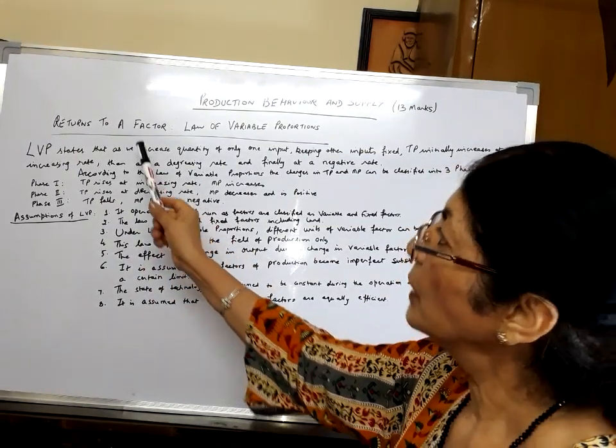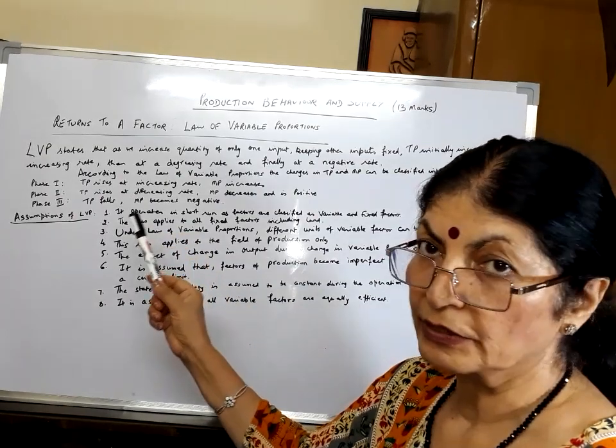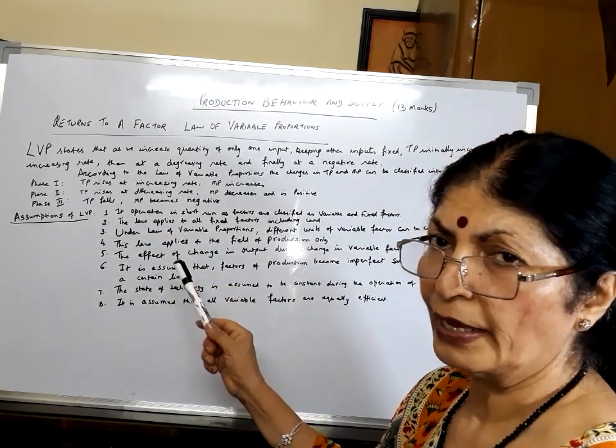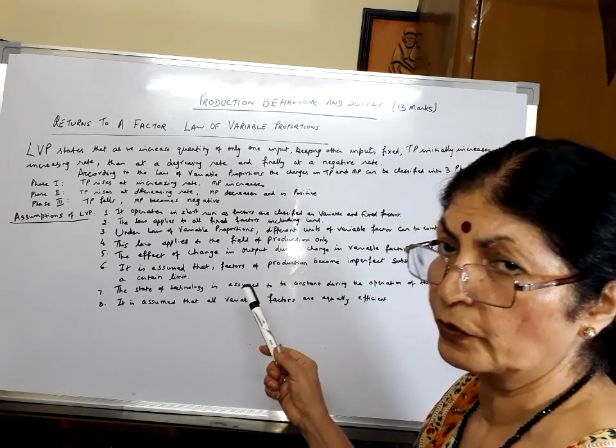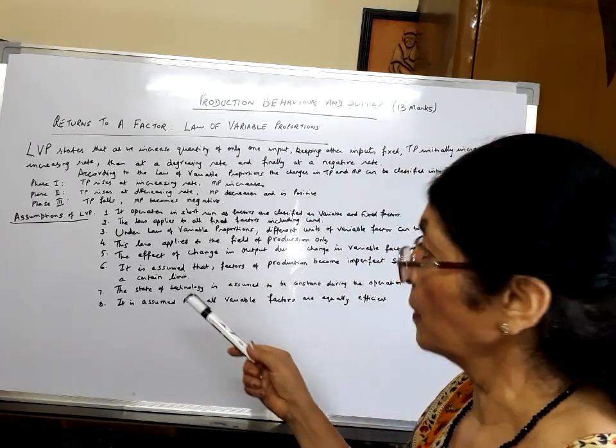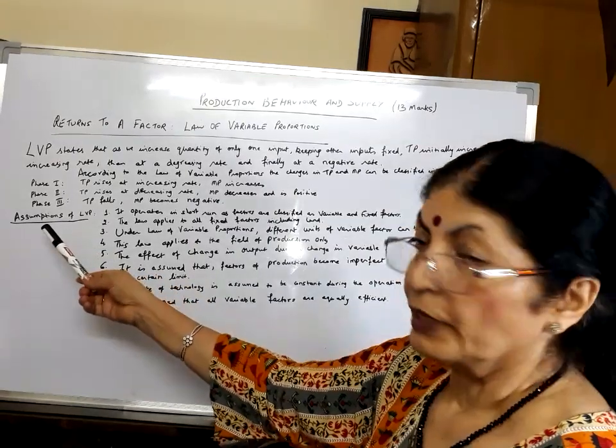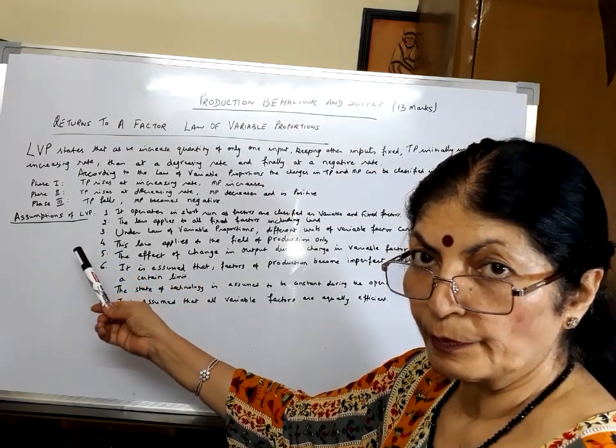So this law is extremely important and is bound to be asked in the board exam, and even the weightage at times is quite high at 4 marks and even 6 marks for that matter. What are the assumptions of the law of variable proportions?